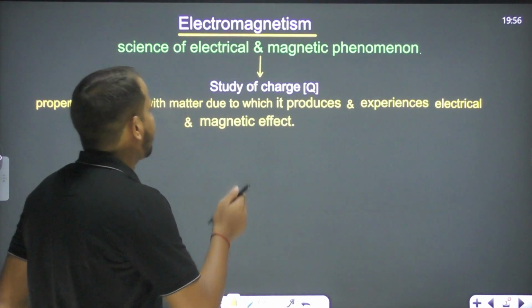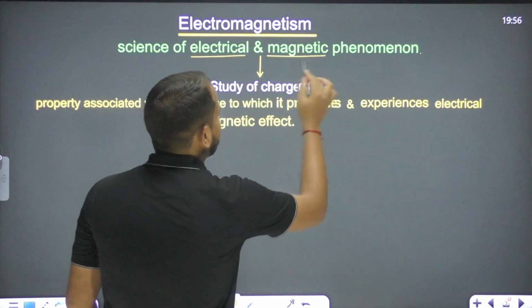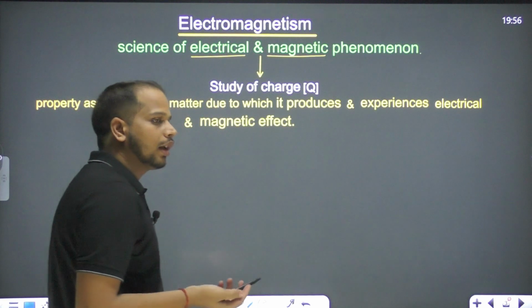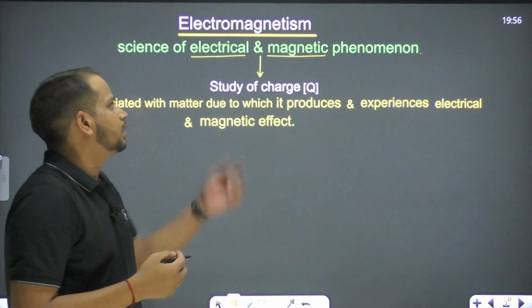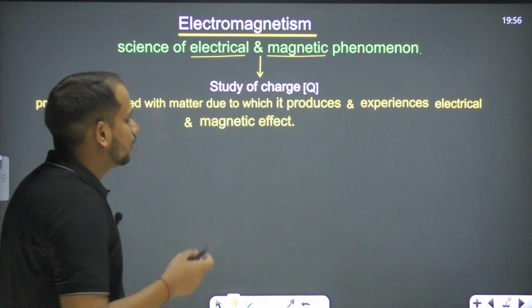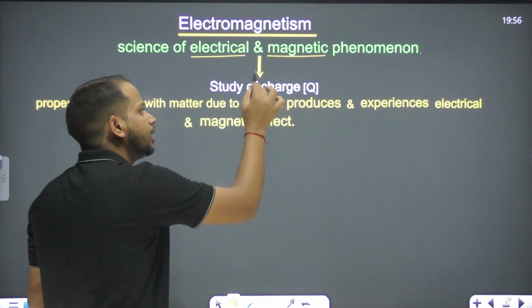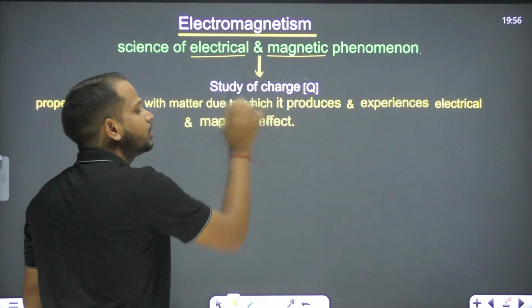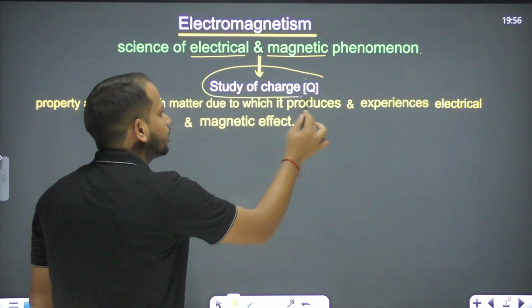So electromagnetism is the science of electrical and magnetic phenomena, and even their combinations we will discuss in electromagnetism, right? Now let's move on. In reality, objects show electromagnetism based upon the charge, so we can say partially it's a study of charge.